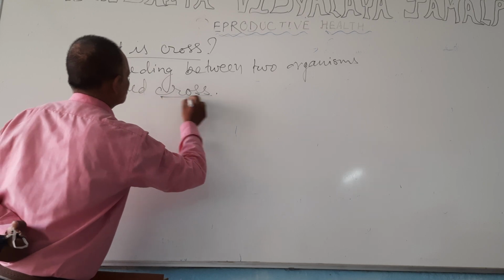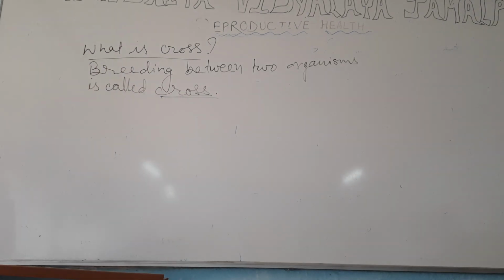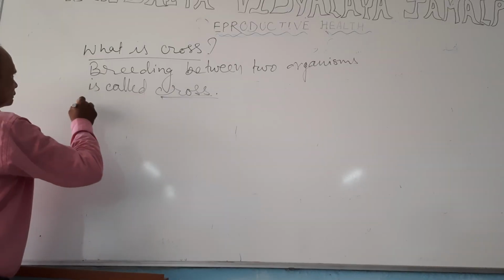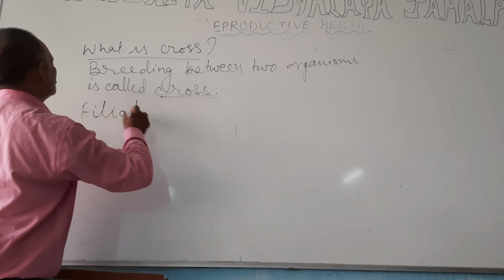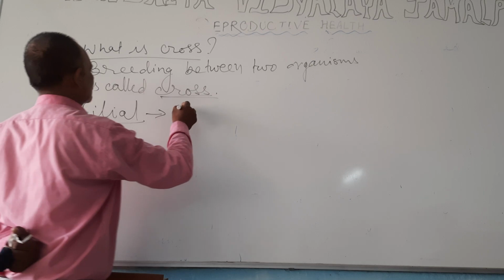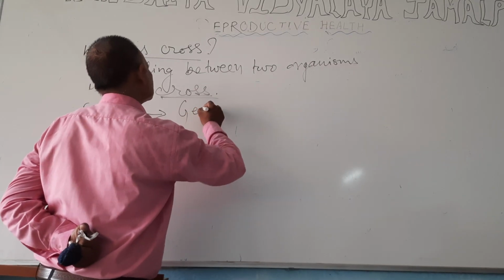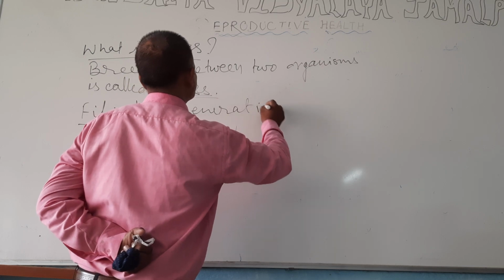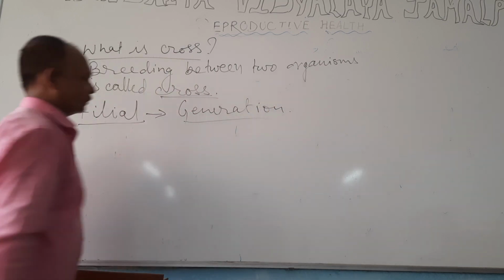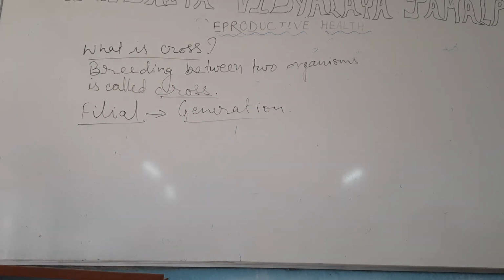We will come across again and again with the word filial. So what do you mean by filial? Filial is nothing but generation. We used to denote it by F1, F2 means first generation, second generation, and so on.